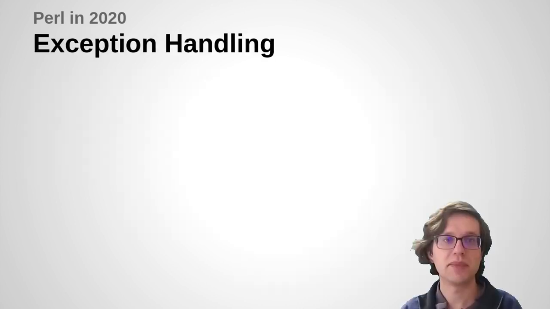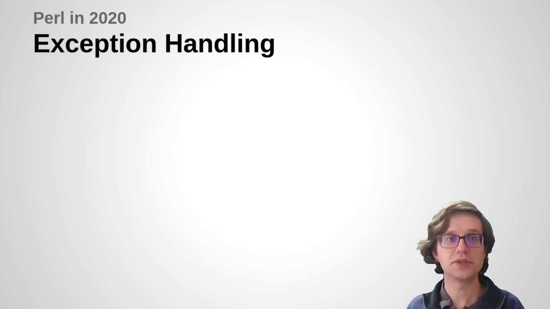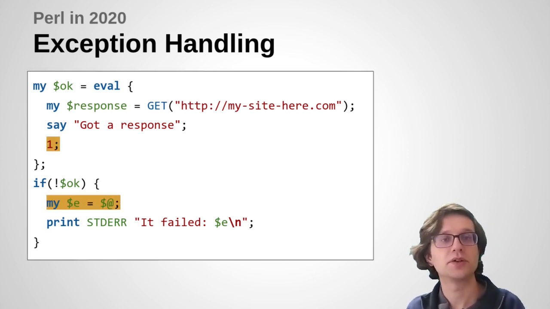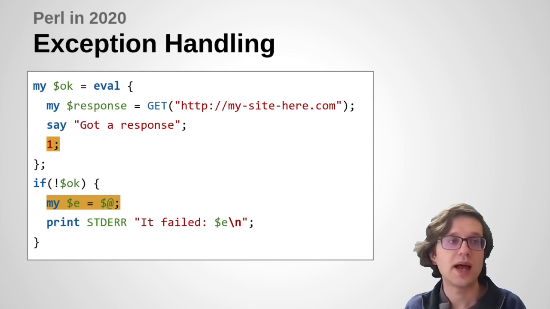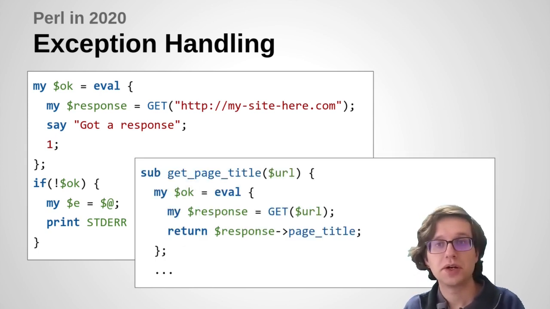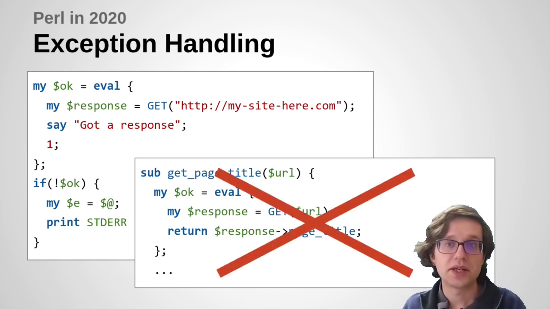So let's consider some exception handling. Typically in plain Perl you might use a block eval like this. There's a lot of machinery noise in here. We have to remember to return a true value like 1 at the end. We have to remember to pull out the value of the $@ variable just in case another exception happens in between and we overwrite the value of it. It's also not very flexible because we can't put a return inside that eval block. It instead makes the eval itself return that value rather than the containing function.